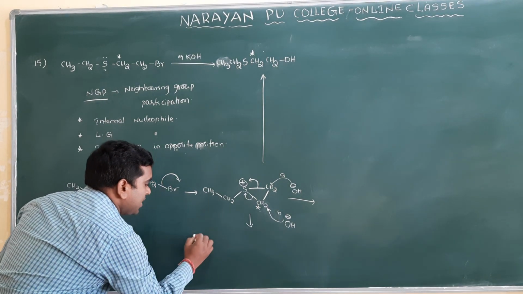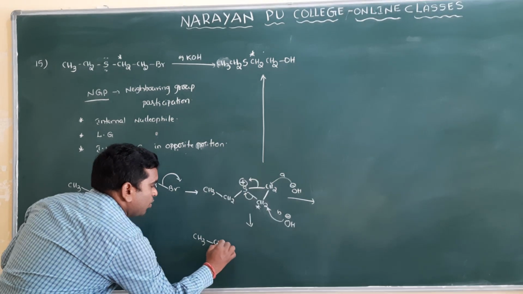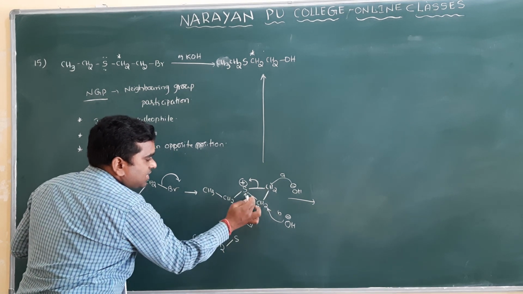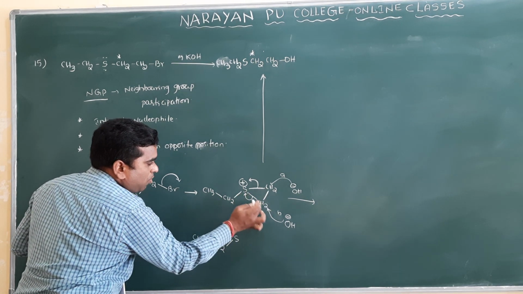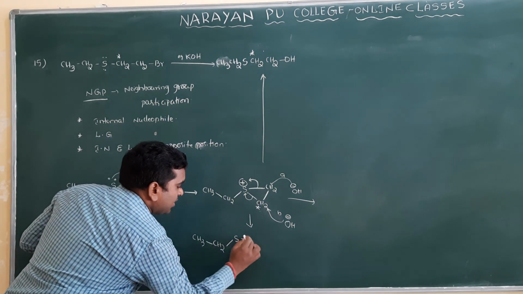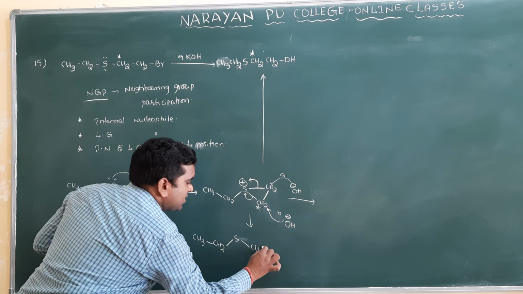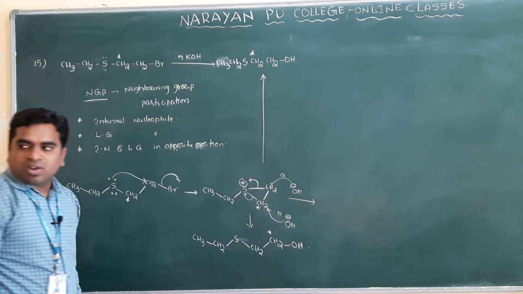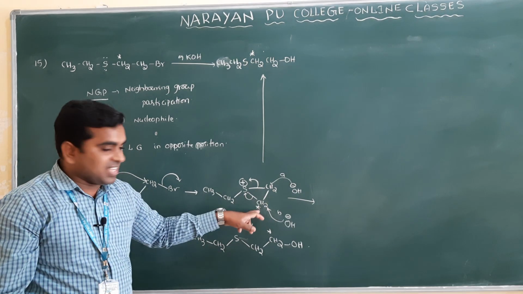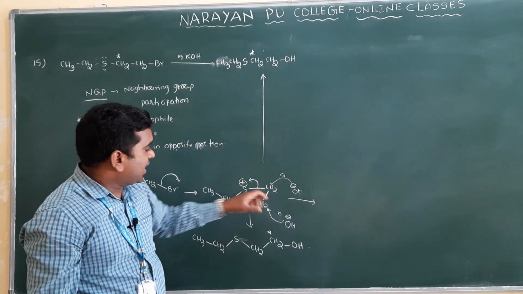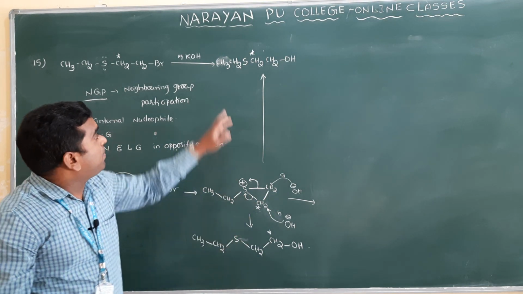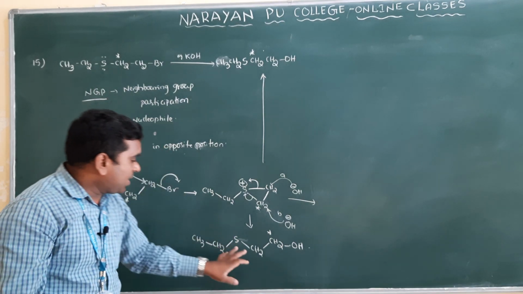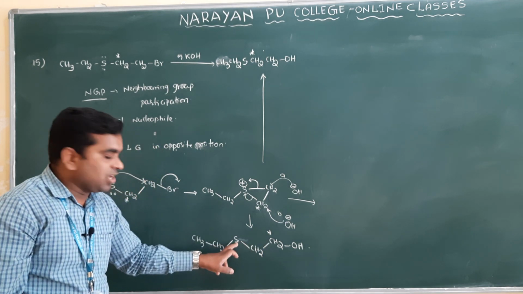Then which product will you get? You will get the product CH3, CH2, and here S. Clear ma? This bond is broken, the S and CH2 bond is broken. Then CH2, and next one CH2, CH2 is star, to the star OH is added. Now you will get both the products here. One is the direct product, and another one is, you see, in the previous one the star carbon is with the sulfur, but here